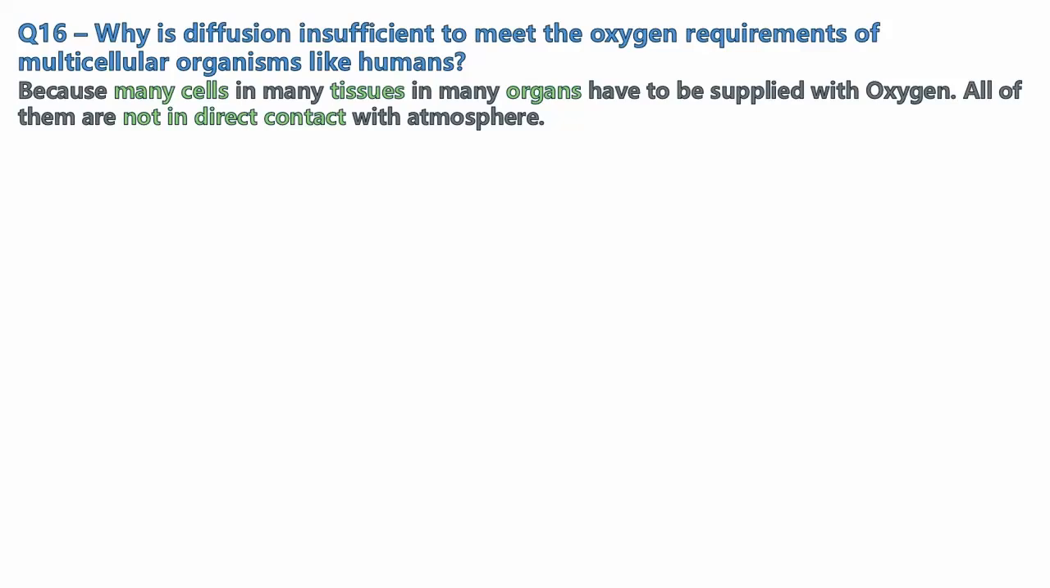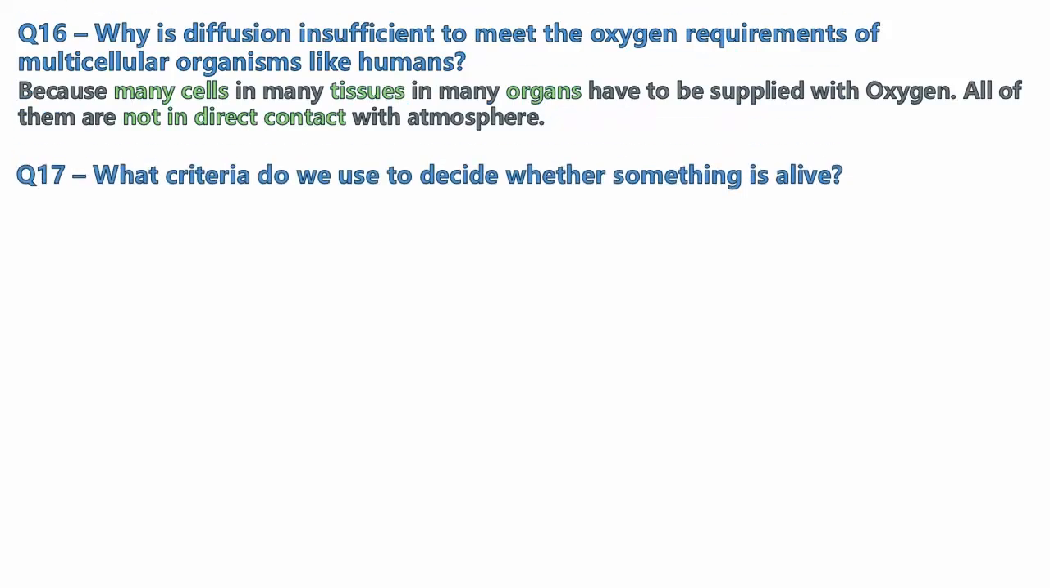All of these organs are not in direct contact with the atmosphere. Therefore we need a transport system to take the oxygen and supply it to all these organs. Therefore we need a transport mechanism to supply the oxygen to various organs.